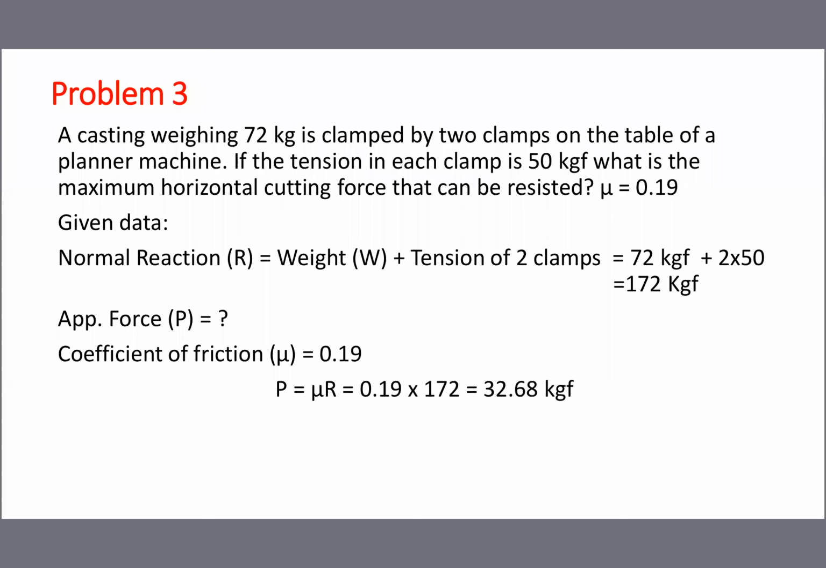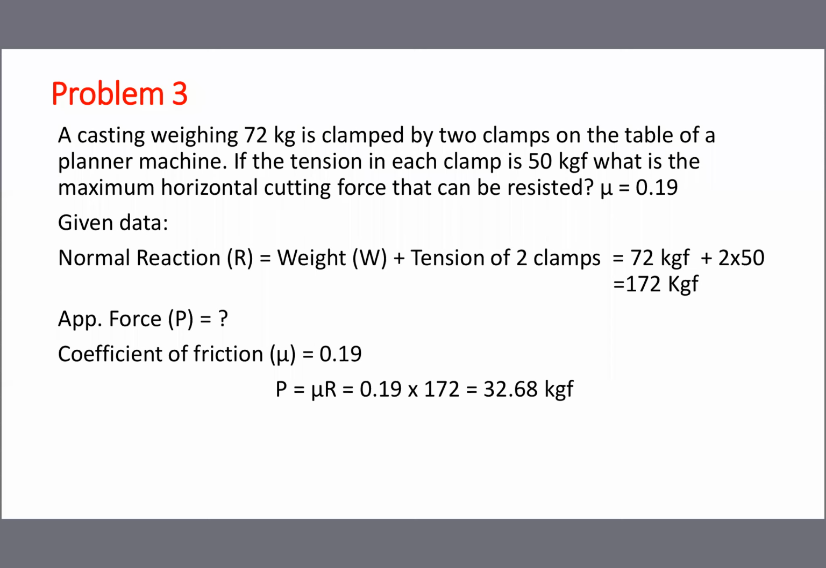Now, the tension in each clamp is 50 kg, so the job is clamped on the table with 2 clamps of 50 kg. What is the maximum horizontal cutting force that can be resisted? This is similar to the previous problem, only one extra idea is coming. By means of 2 clamps, it is held with the table. So if tension is given, you have to add the tension with the weight.